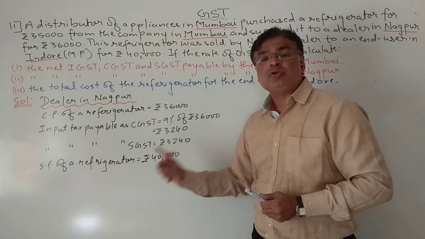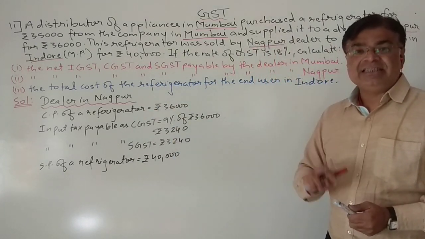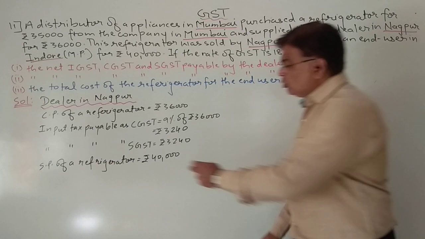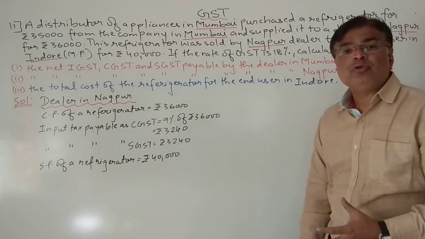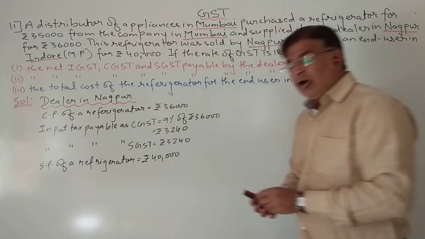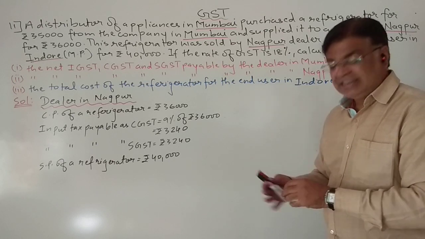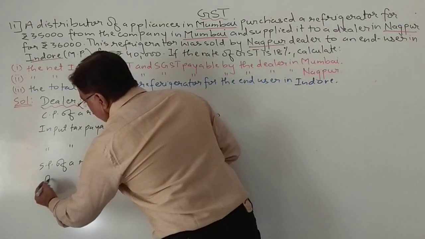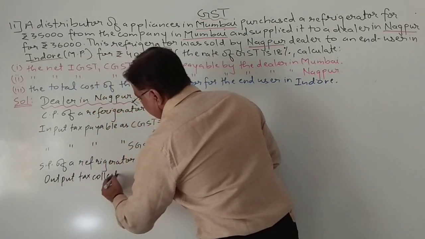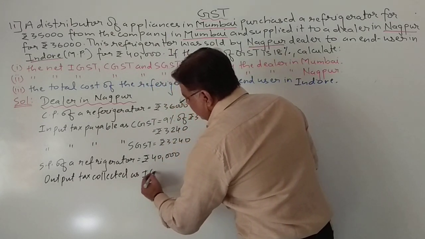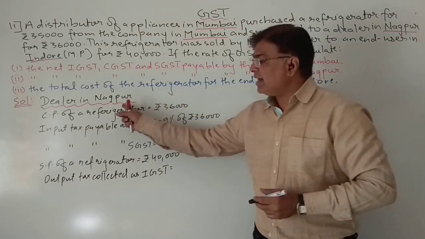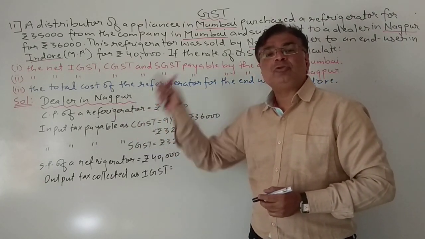So two different states. So here it will be IGST. So the output tax which will be collected will be IGST. Okay, because this Nagpur dealer is collecting tax from whom? From the end user in MP. So it will be output. So the output tax here will be collected in the form of IGST. I hope students you are clear why we are collecting as IGST, because the Nagpur dealer is selling this refrigerator to a buyer in Madhya Pradesh.